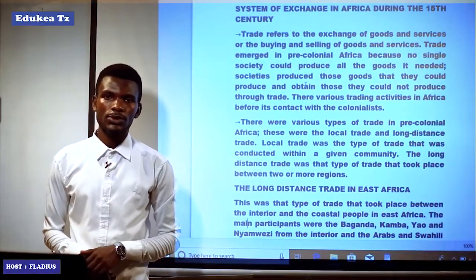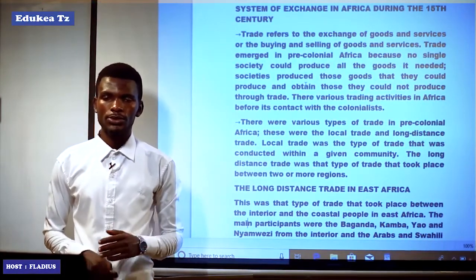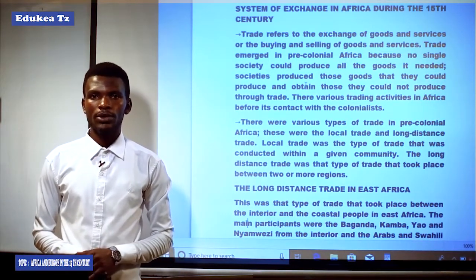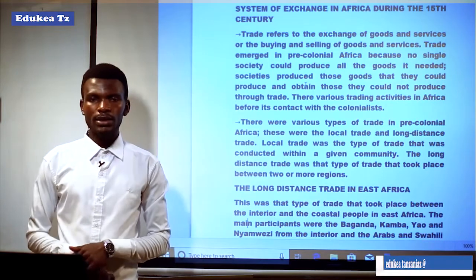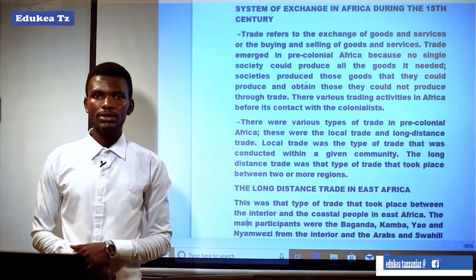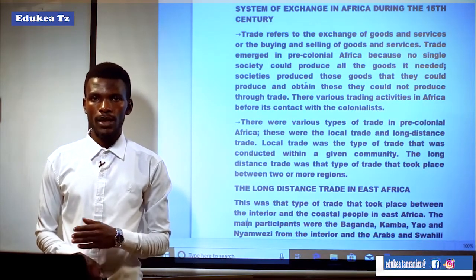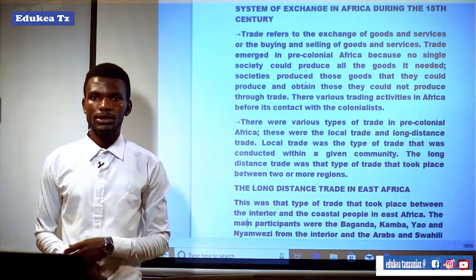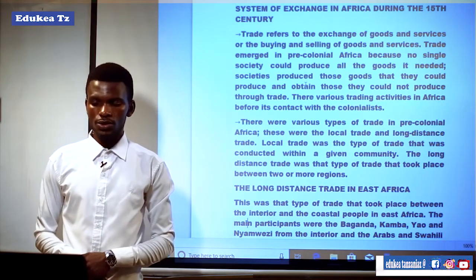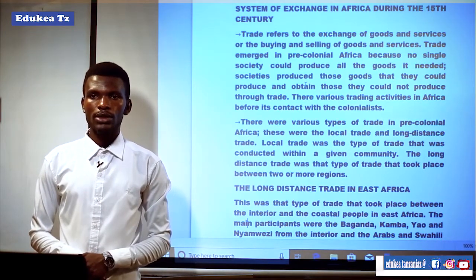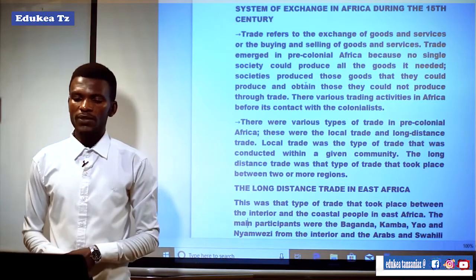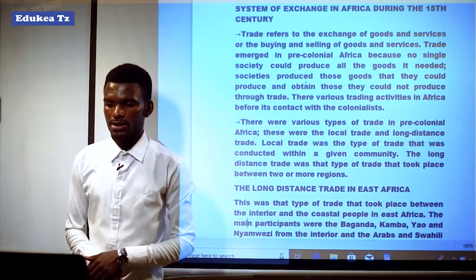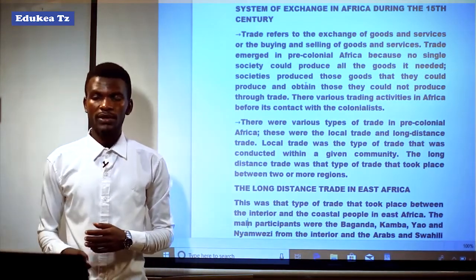Welcome in this session to proceed with our topic, which is the second topic unit from Form Five History, known as Africa and Europe in the 15th century. Yesterday, in the last session, we ended on the similarities and differences in the mode of production in Africa and Europe. Now let us see the third subtopic in our topic, which is the system of exchange in Africa and Europe by the 15th century.